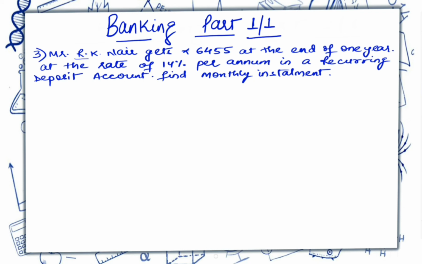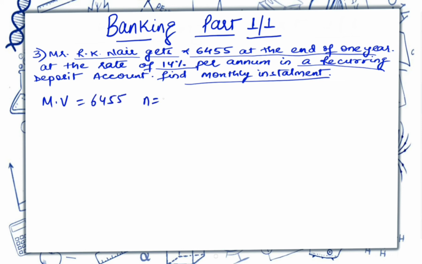So, Mr. R.K. Narayan gets 6455 at the end of 1 year at the rate of interest 14% in a recurring deposit account. What we have to calculate? Monthly installment. So this is his maturity value, that is 6455, and N will be 12, because he has deposited it for 1 year. We have to find the monthly installment. So we'll assume the monthly installment to be X. Now rate of interest is 14%.